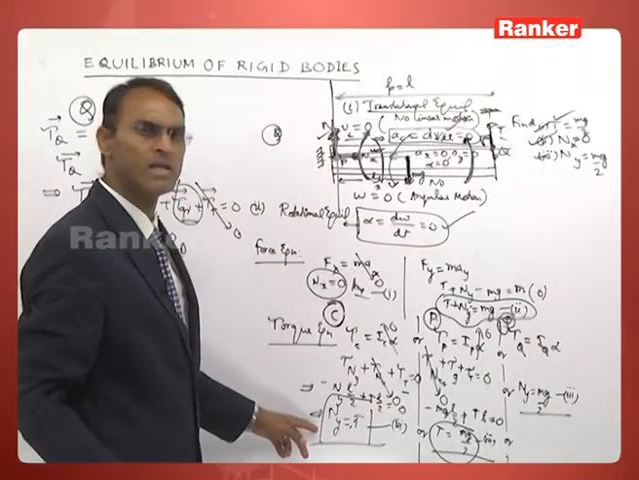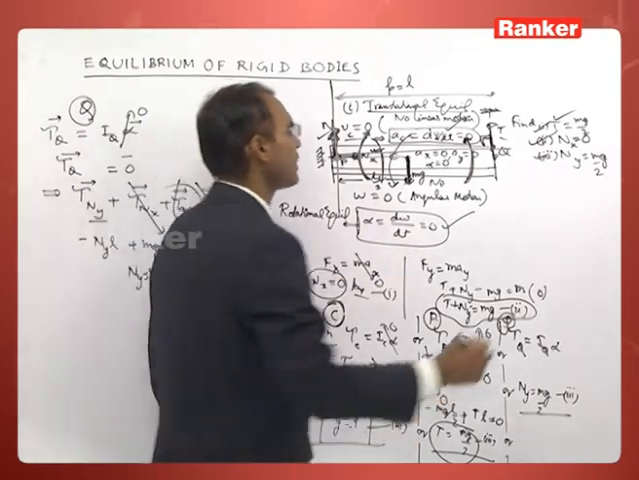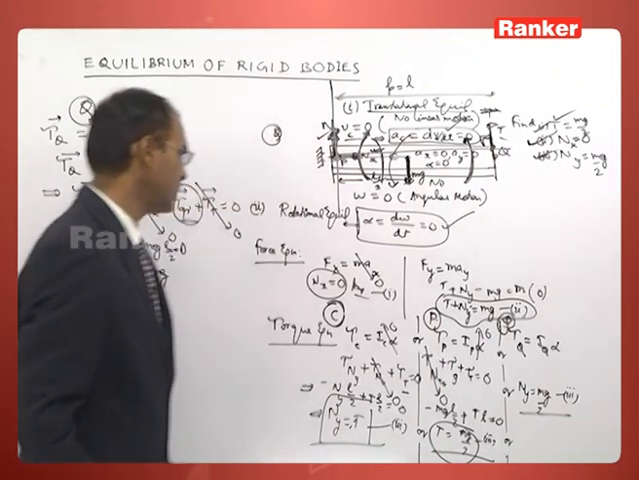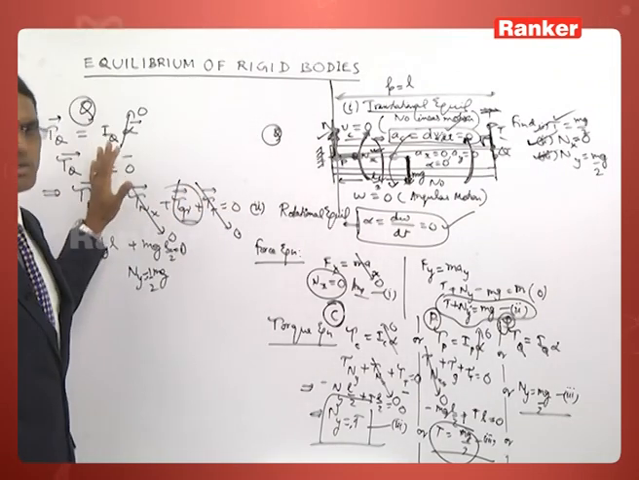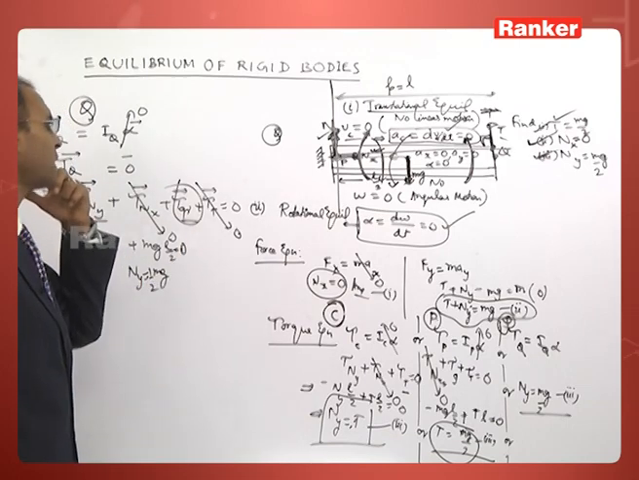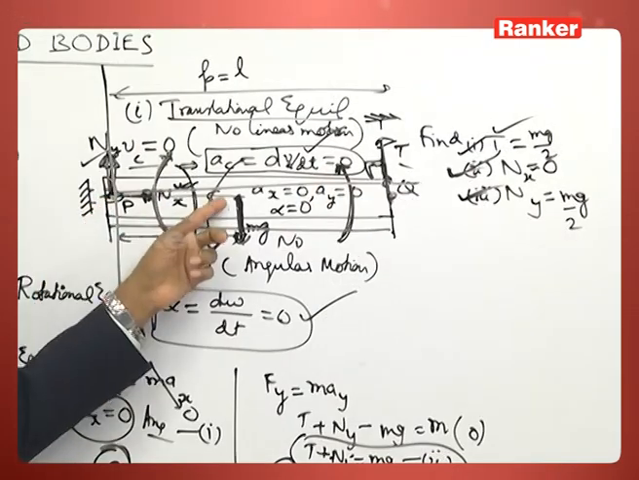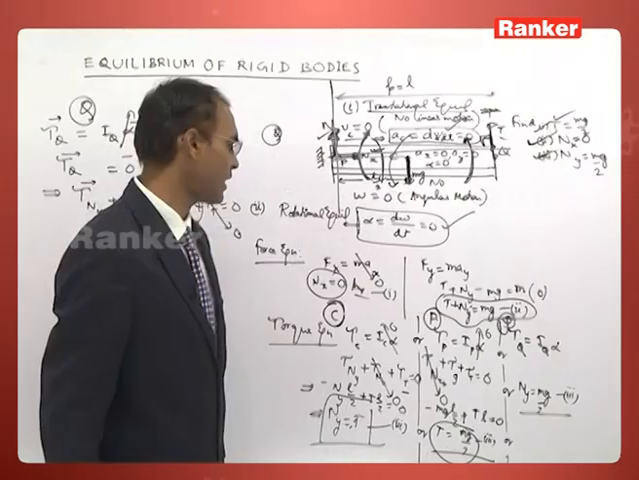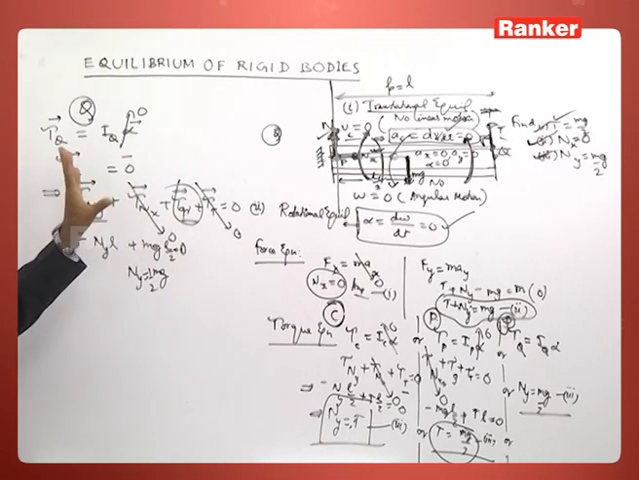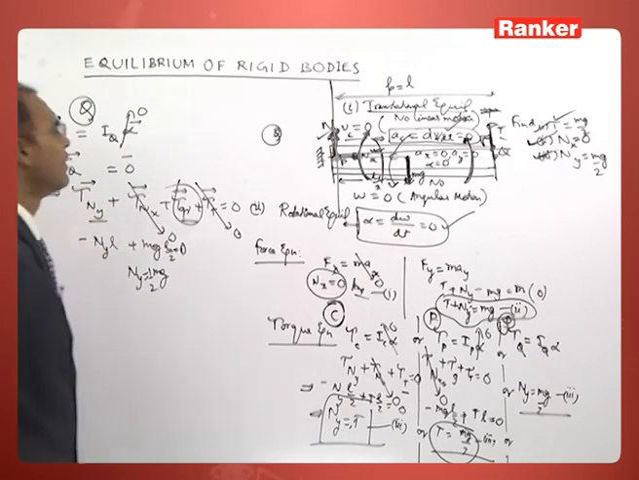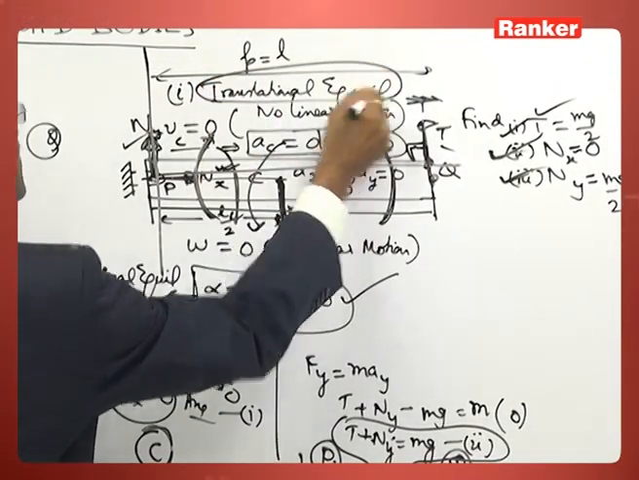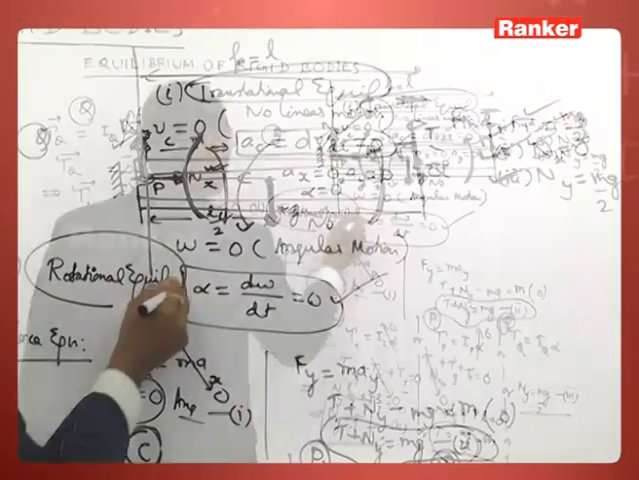And when ny is equal to t, ny also can be equated with mg by 2 and nx is 0. So in this way, you can write the force equation with respect to the ground frame or the torque equation with respect to any point, this point or this point or this point or any other point outside the rod, it doesn't matter, you are getting the same answer. This is the simplest problem of the rigid body, the rod possessing both translational and rotational equilibrium.